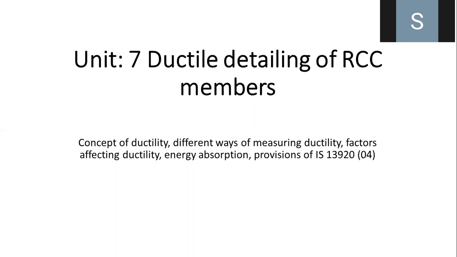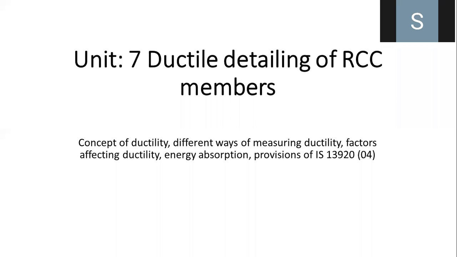Take a note of it. There are provisions given in the IS code, that is IS 13920. So all of you go through this IS code, and you will get the idea of what is meant by ductile detailing of different RCC members, with their provisions in diagrams. This IS code is very important here.